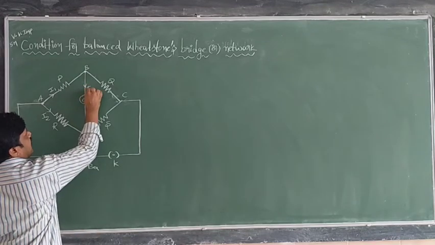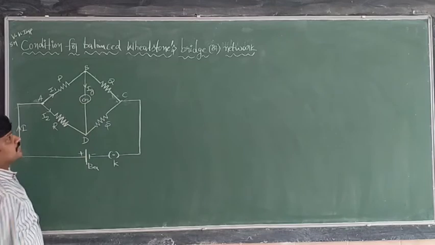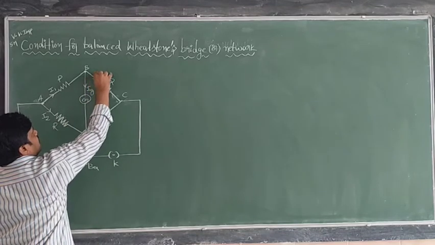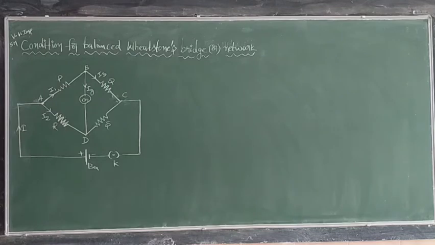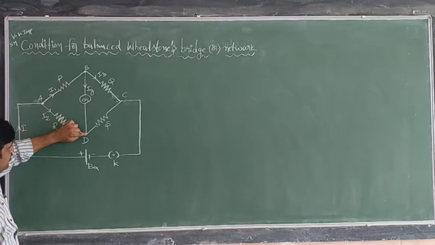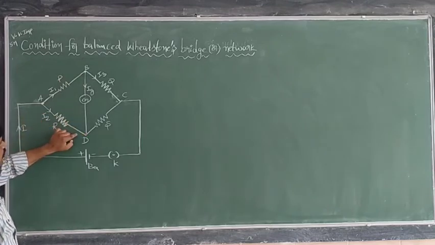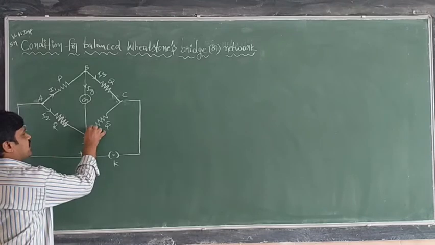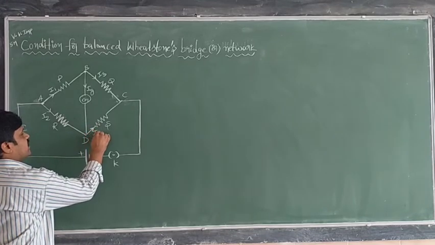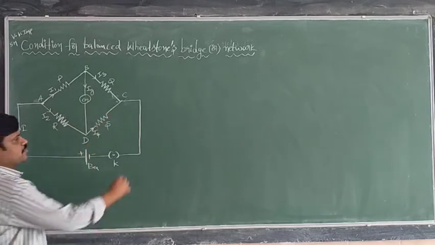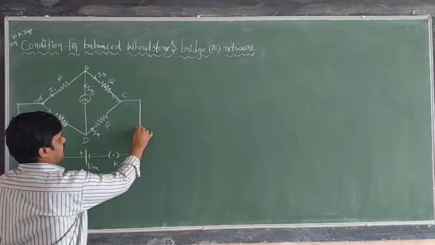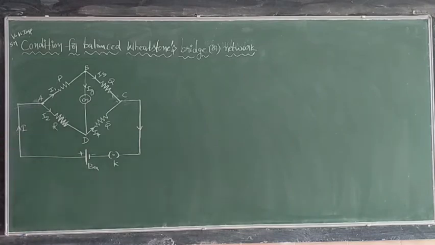Current through the galvanometer is Ig. Current through the Q resistor is nothing but I3. Once again, this Ig current and I2 current both come to meet at point D. These both currents together give rise to I4. I3 current and I4 current both reach, and once again they reach battery negative.